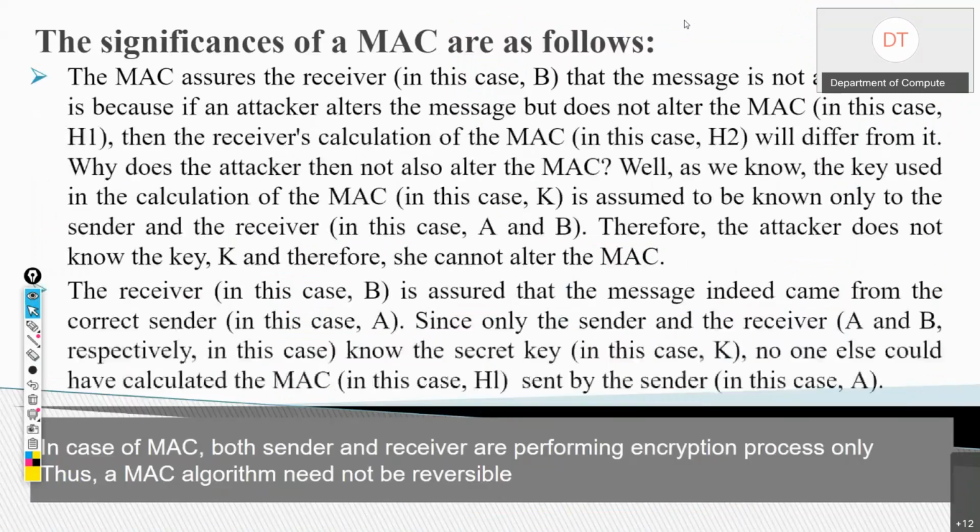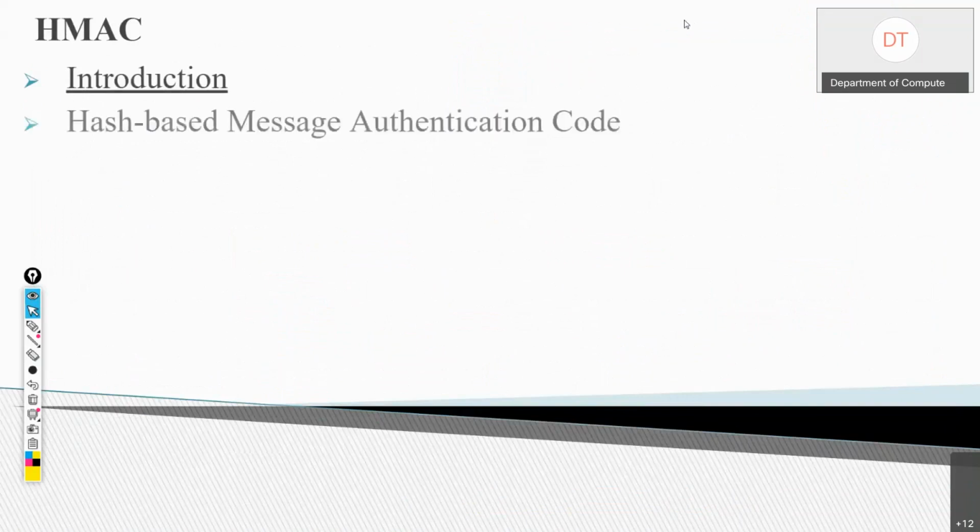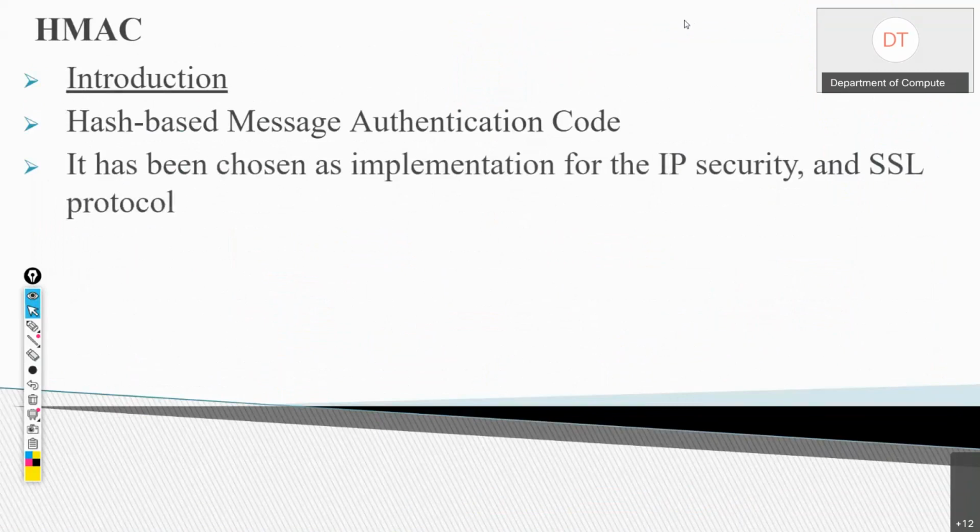So let me now show you how HMAC actually works. What is HMAC first of all? HMAC is a hash based message authentication code. It has been chosen as an implementation for IP security and SSL protocol. So this HMAC is widely used in networking. It is used in IP security and SSL. All of you know what SSL is. SSL is the secure socket layer protocol, and hence it is used widely on the internet.